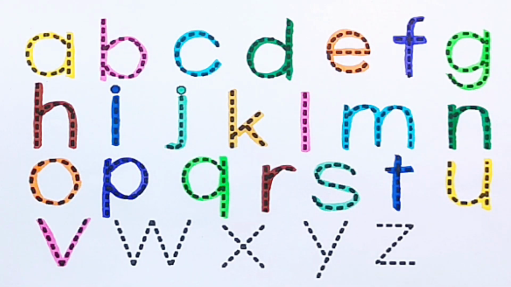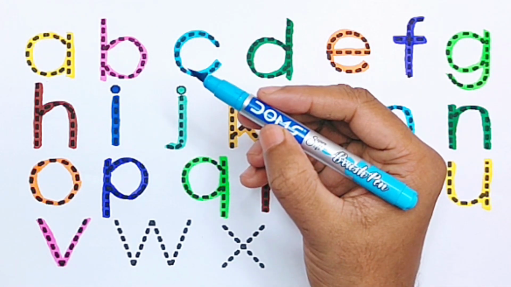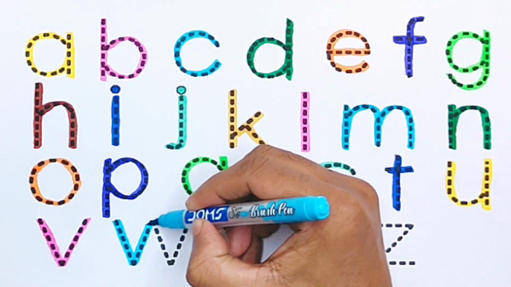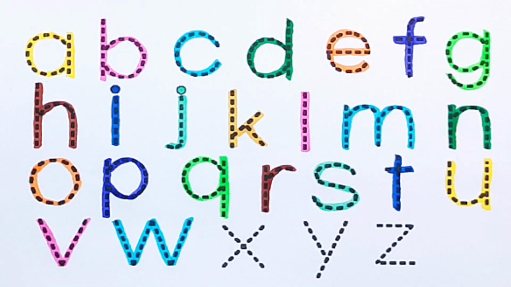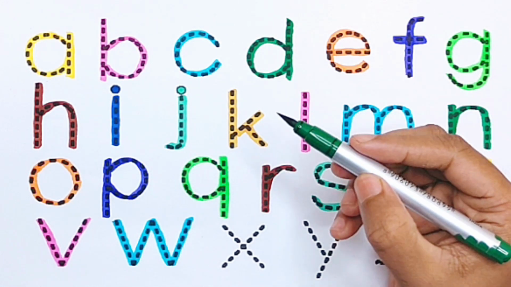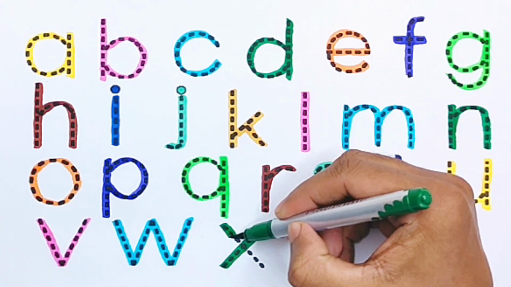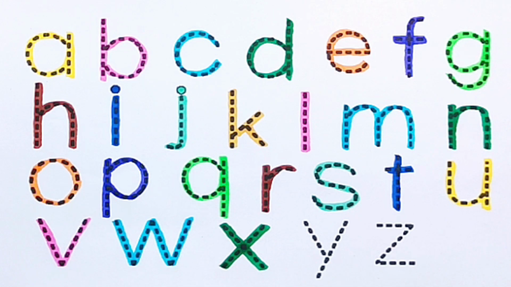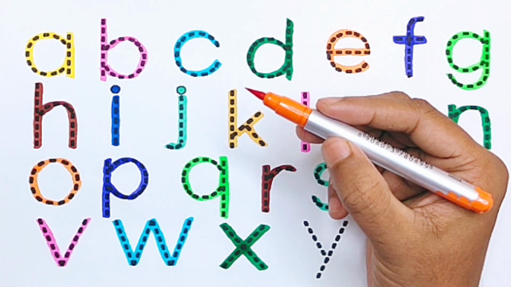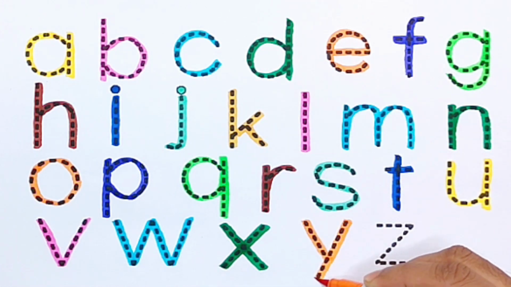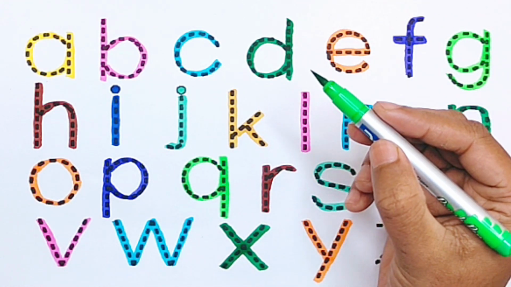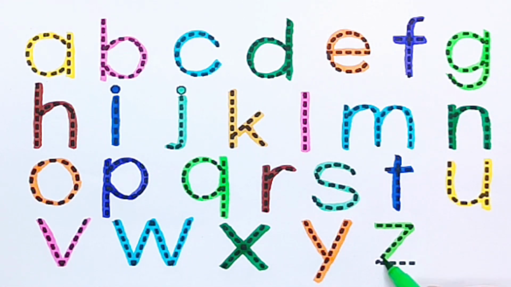V for vest. Sky blue color. W for watermelon. Green color. X for xylophone. Orange color. Y for yo-yo. Light green color. Z for zebra.